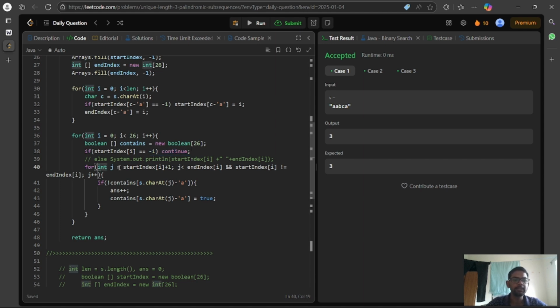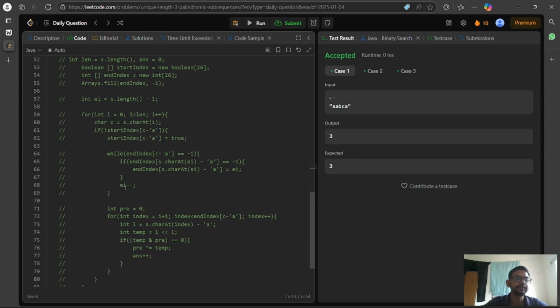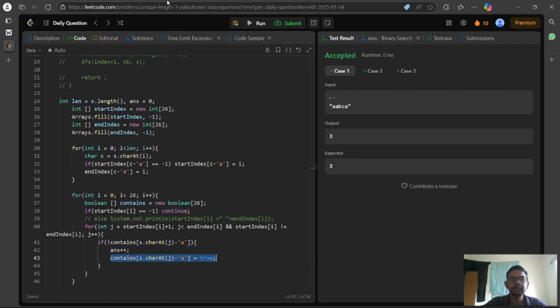Else, from the start index to the end index, if the character has not occurred previously, we increment the answer and assign occurred previously to true. In this way we get all possible permutations, and we return the answer. So if we run this,